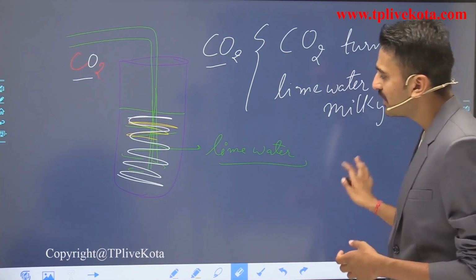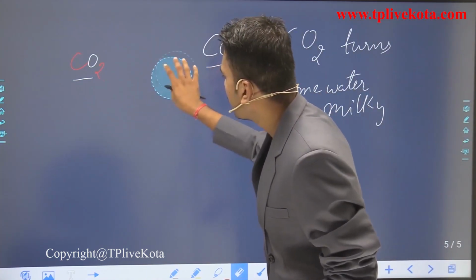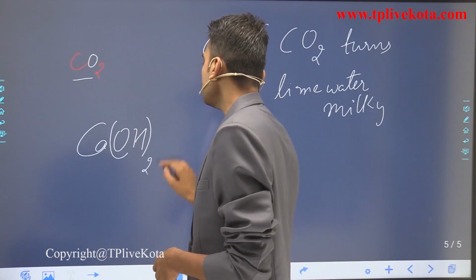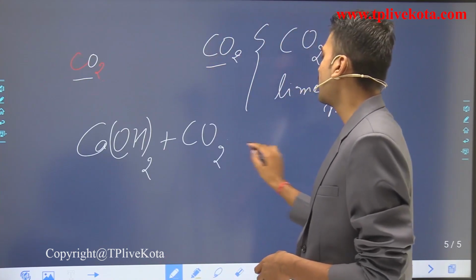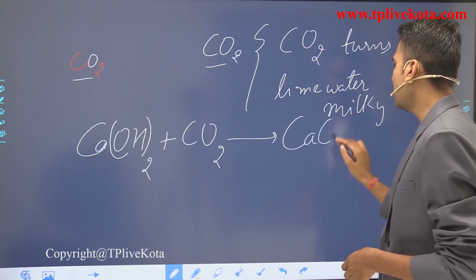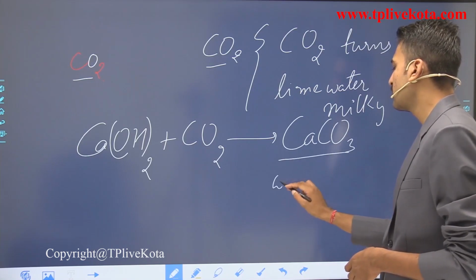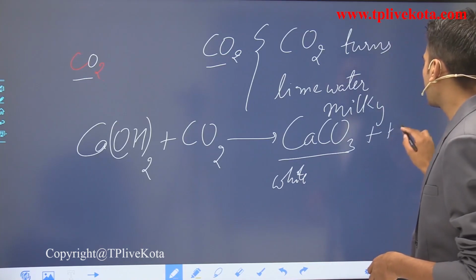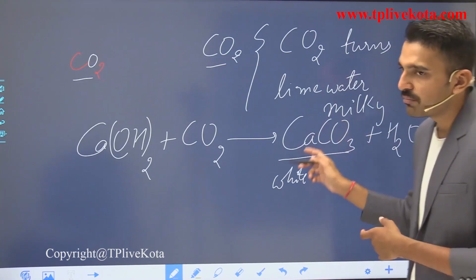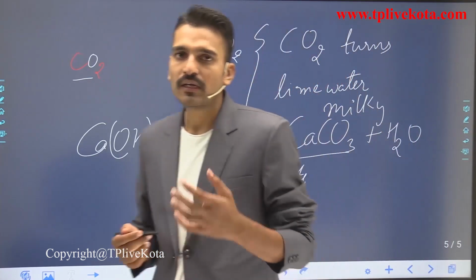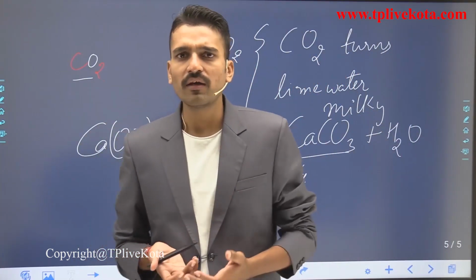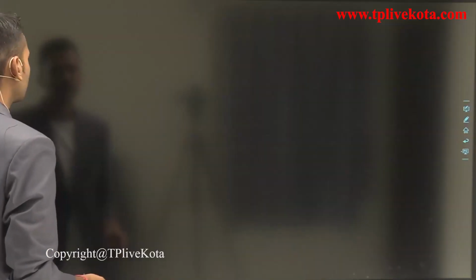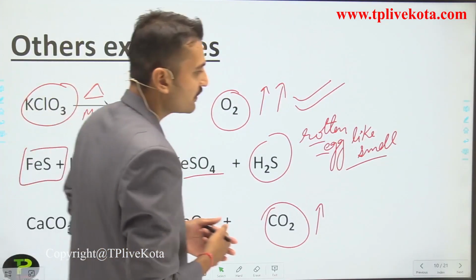So how does it turn the lime water milky? If I write the equation, this is lime water, Ca(OH)2. When it reacts with carbon dioxide, it forms CaCO3, which is a white colored substance, along with H2O. So due to the presence of calcium carbonate, the lime water turns milky. It is also a chemical reaction, of course, as you all know. So these are the examples that we have studied.